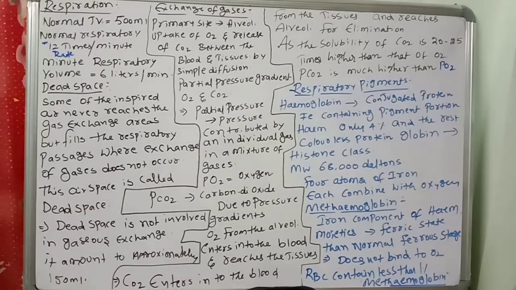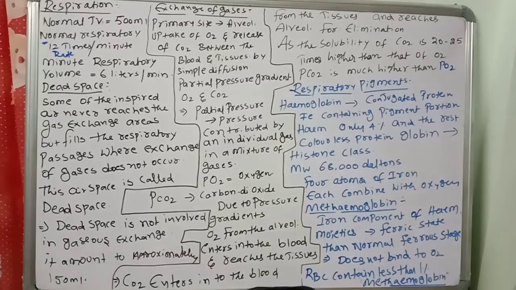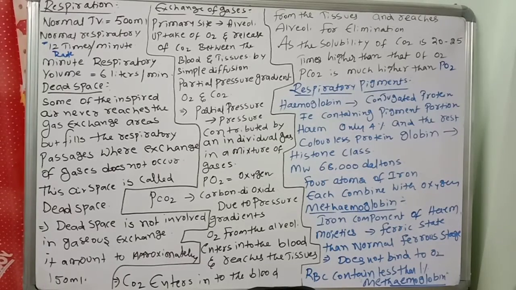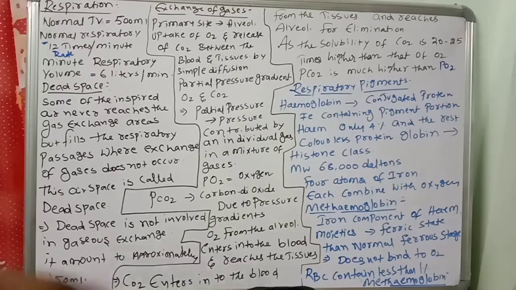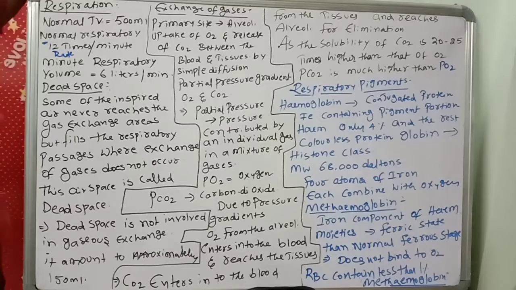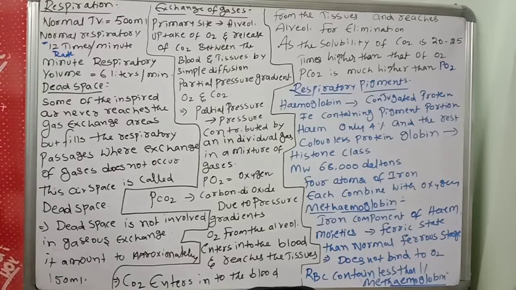This is the most important point to remember: carbon dioxide from the tissues reaches the alveoli for elimination.